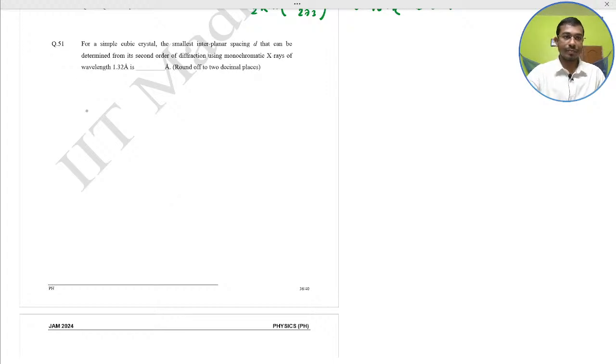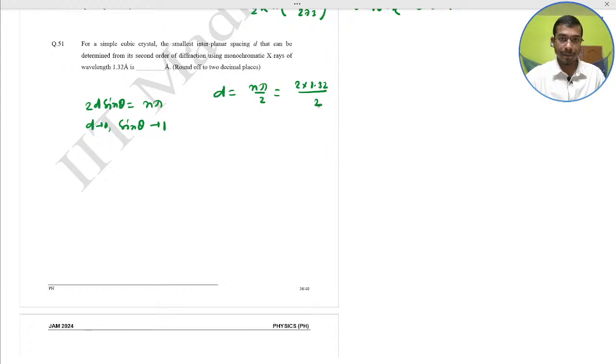Using Bragg's law, you just do it yourself. Bragg's law means 2d sin theta equal to n lambda. So smallest d means sin theta tends to 1. Smallest d, so d equal to n lambda by 2. So 2 into 1.32 divided by 2. That would become 1.32 Angstrom. 1.32 would be the correct answer.